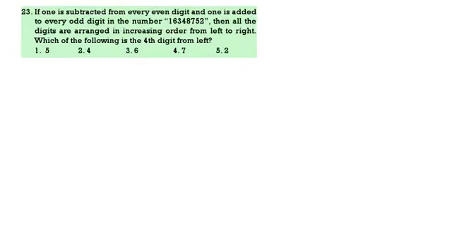If 1 is subtracted from every even digit and 1 is added to every odd digit, then all the numbers are arranged in increasing order. Now write down 2, 5, 4, 3, 7, 8, 6, 1. So 1 is subtracted from every even digit and 1 is added to every odd digit. Then arrange this in increasing order.